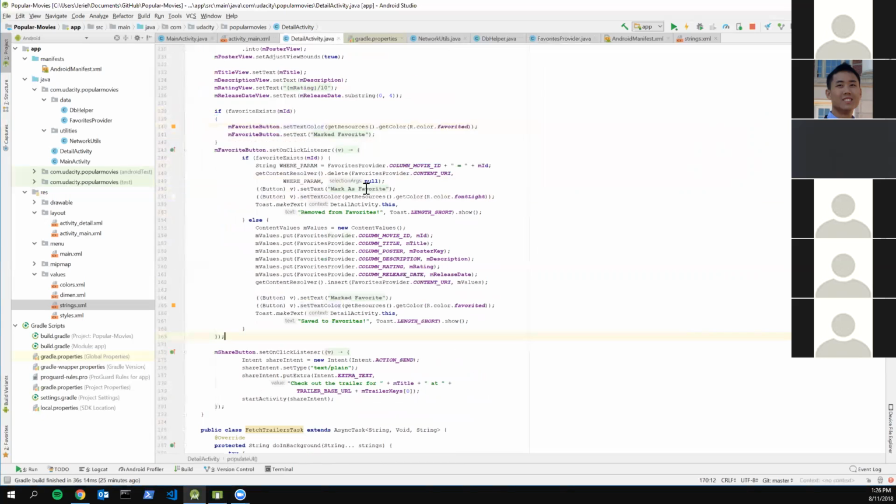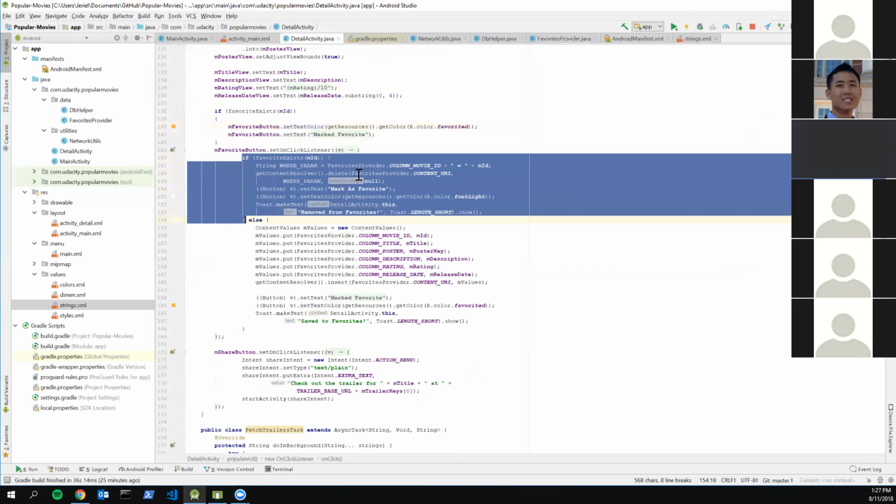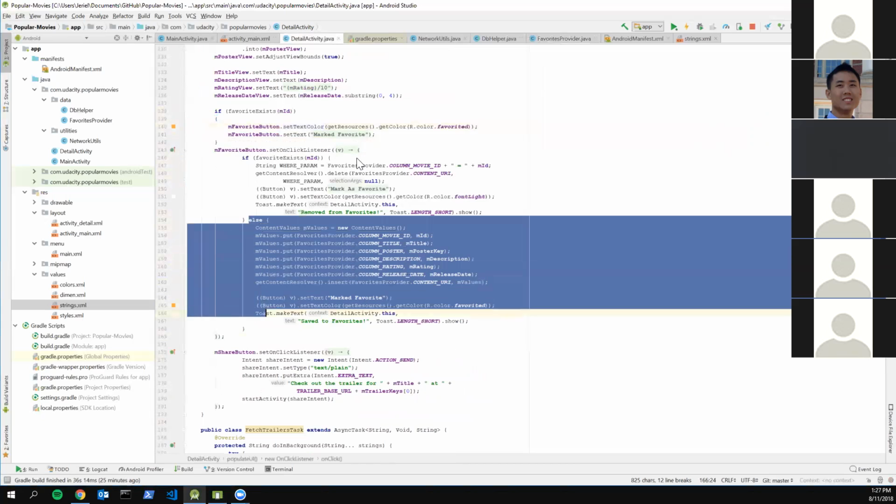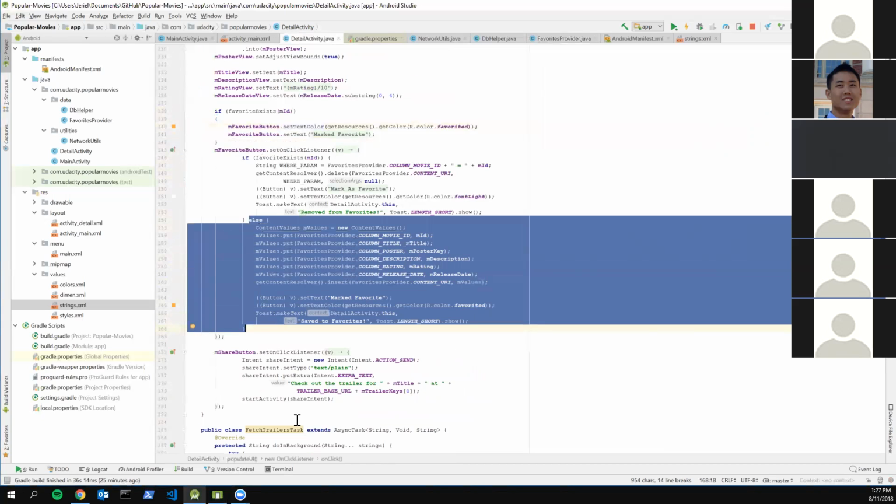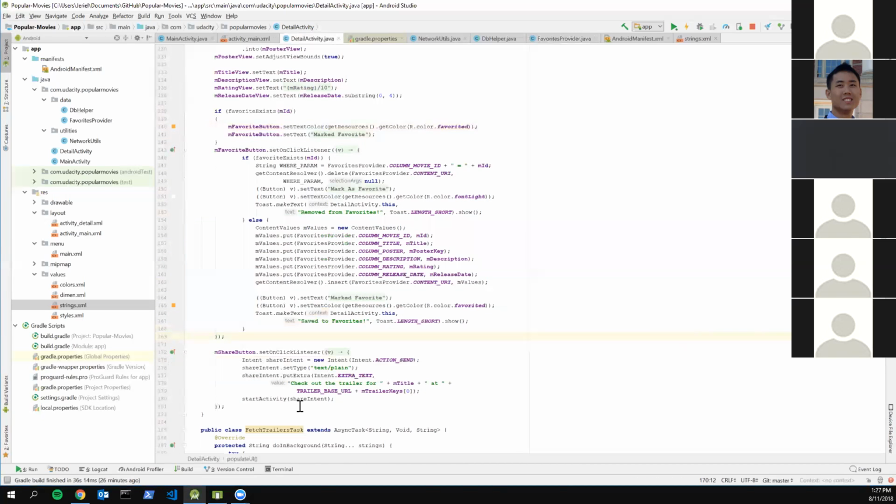This part is for deleting: if the favorite already does exist, it would delete the entry from the database. And then the else block would insert it into the database.